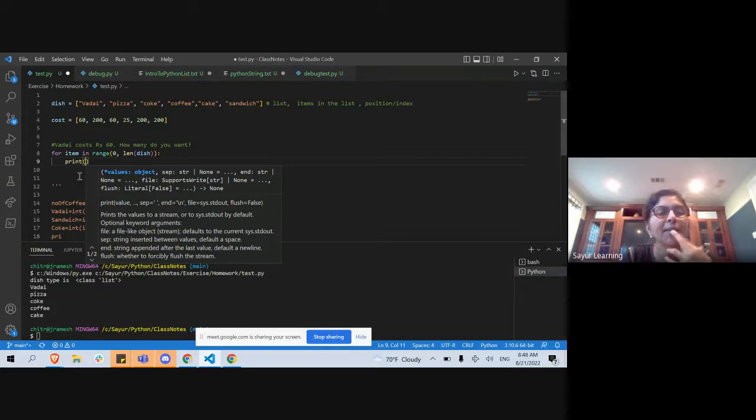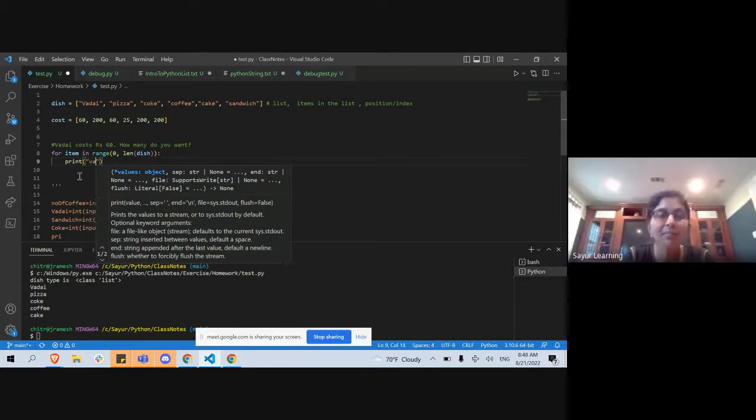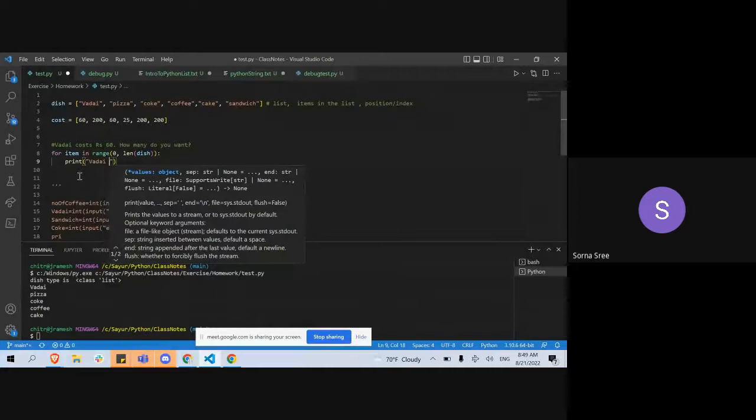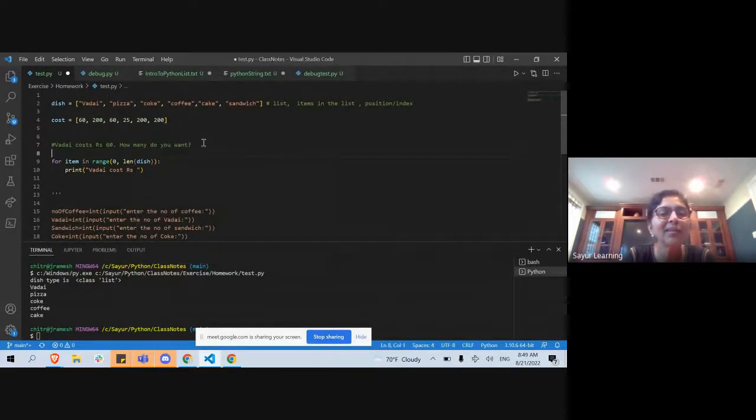Vadai cost. You want me to type vadai cost? Type vadai costs RS. Hold on. What's the whole point of this for loop? I want vadai, and after that I want this too.